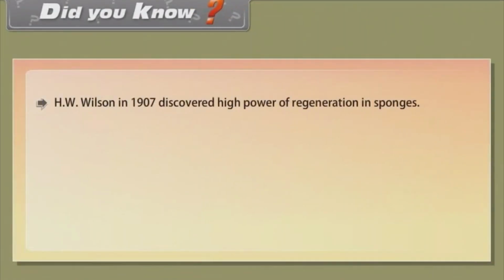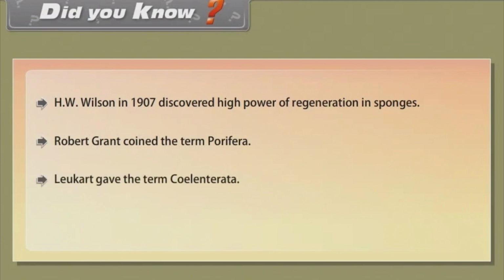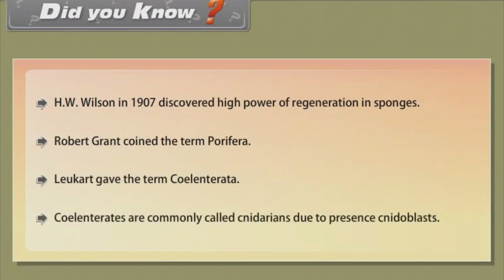Did you know? H. W. Wilson in 1907 discovered high power of regeneration in sponges. Robert Grant coined the term Porifera. Leuckart gave the term Coelenterata. Coelenterates are commonly called Cnidarians due to presence of cnidoblasts.